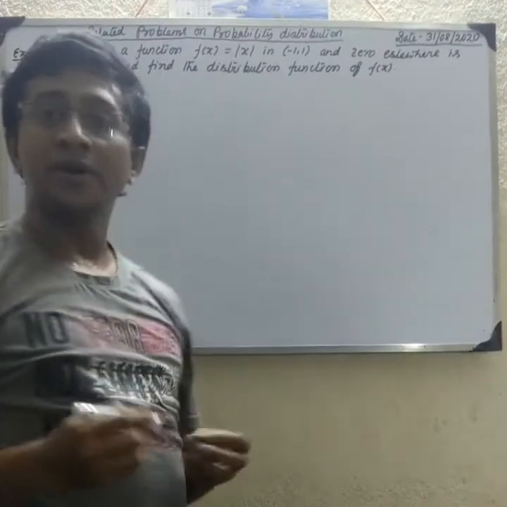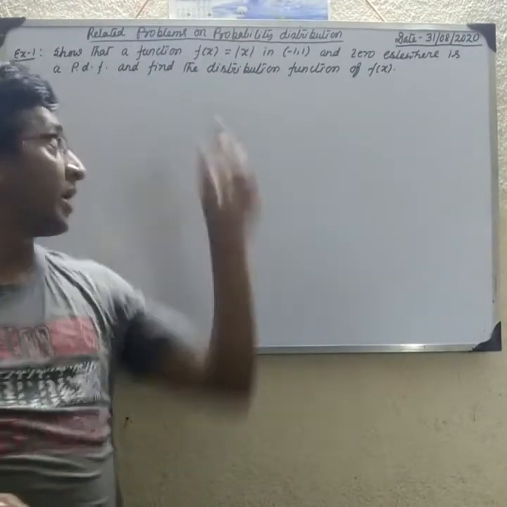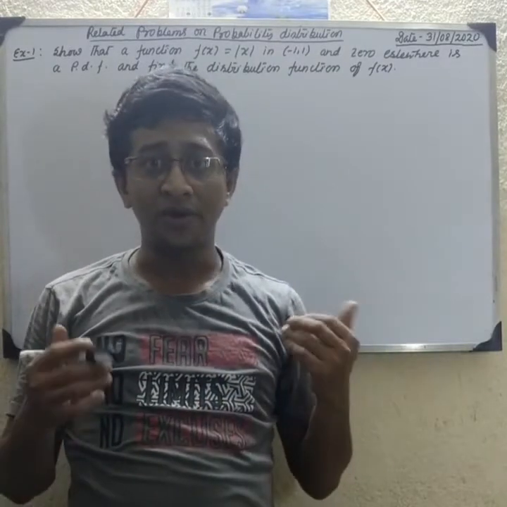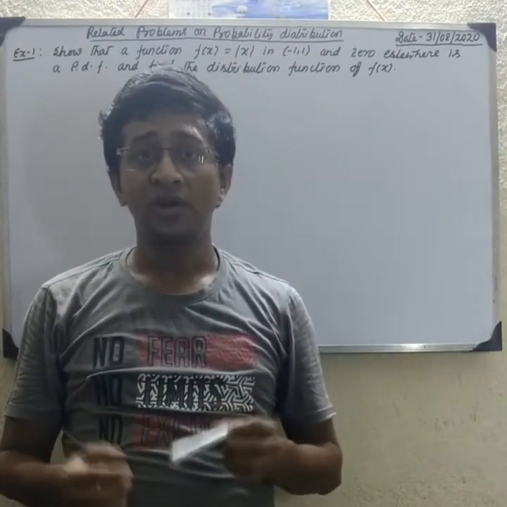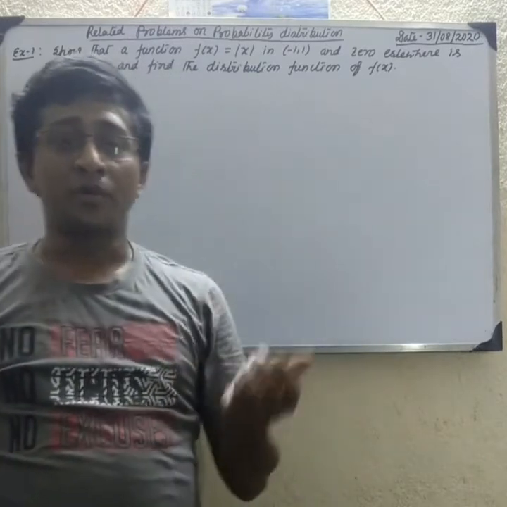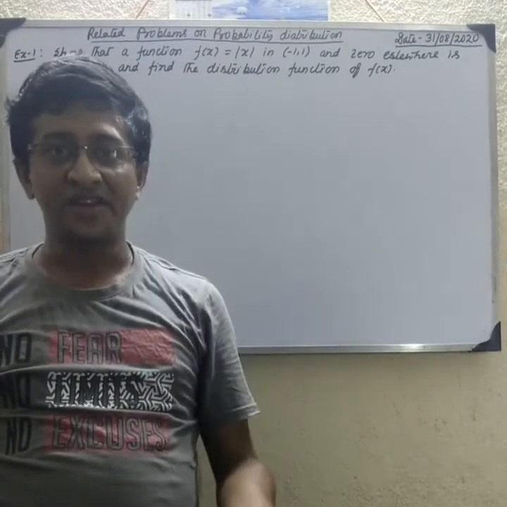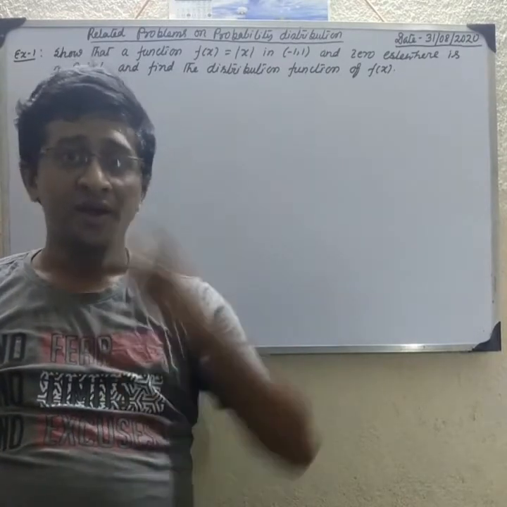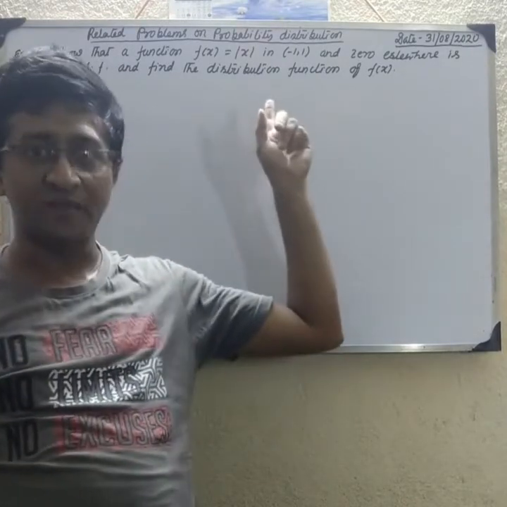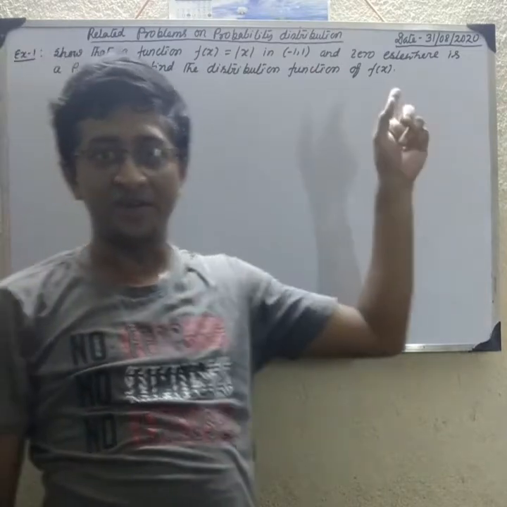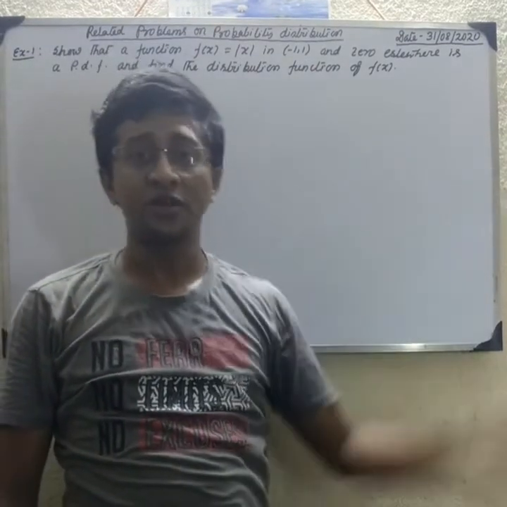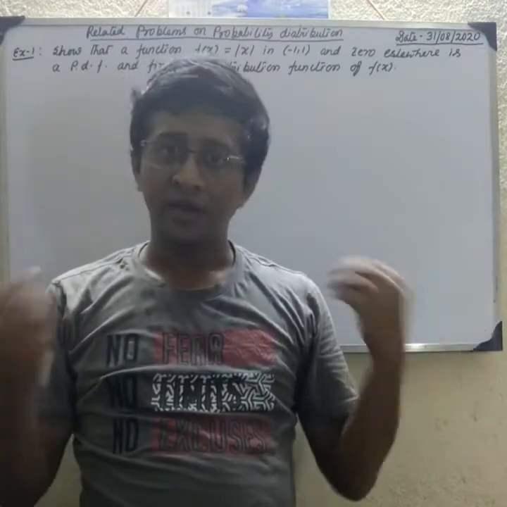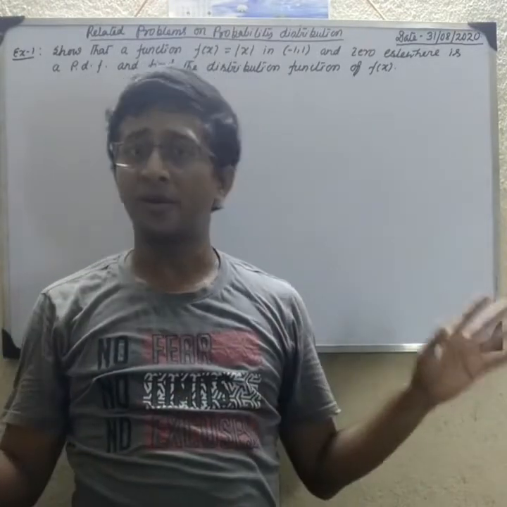So what is a probability density function? We have to prove that f(x) equal to mod x in the interval -1 to 1 is a probability density function. We know that if f(x) is a probability density function, then for all values of x, f(x) is greater than or equal to 0, and since this is a continuous random variable, we have to prove that the integral from minus infinity to infinity of f(x) dx equals 1. If we show this, then this is the probability density function.